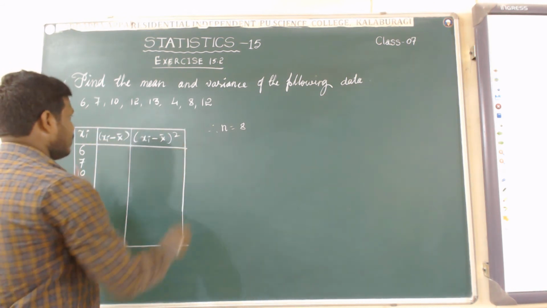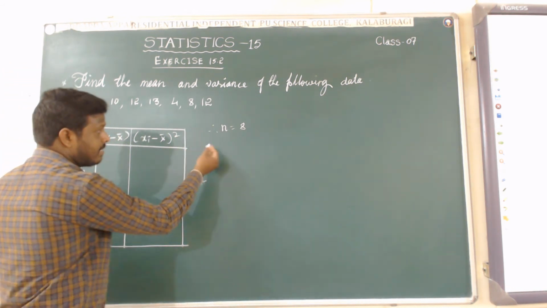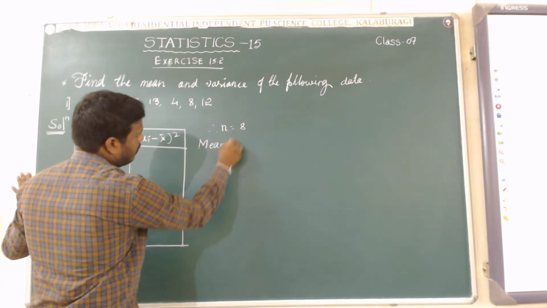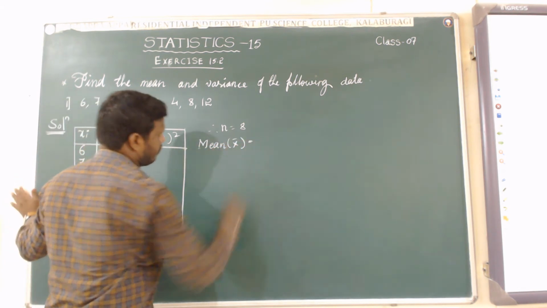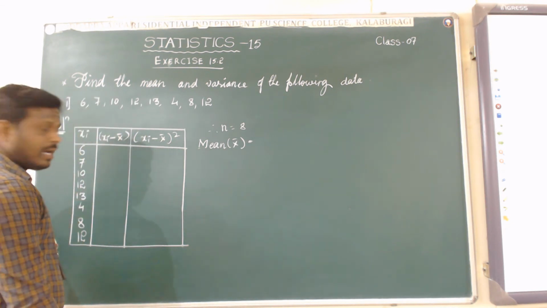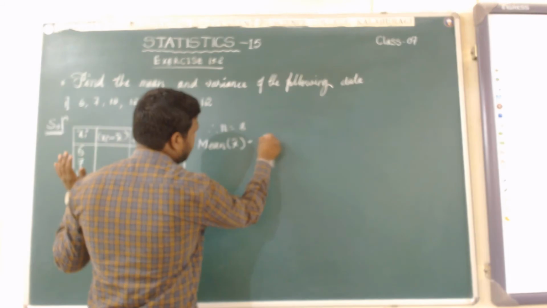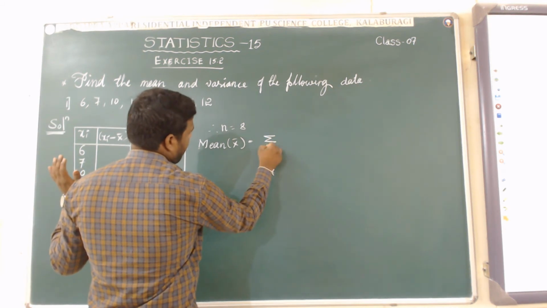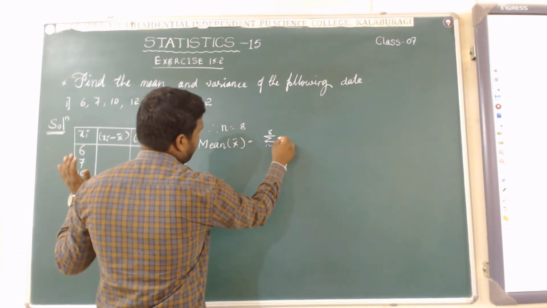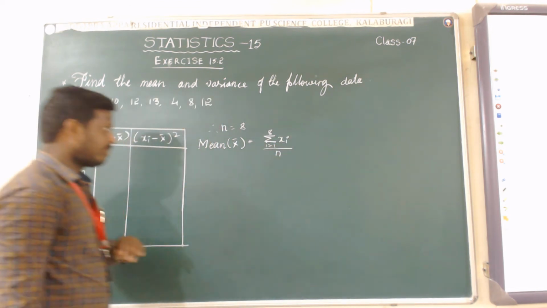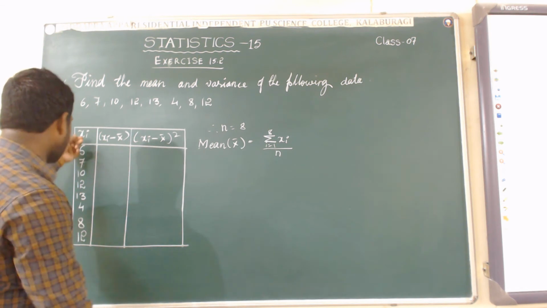Okay. Then how to find the mean? That is mean, x bar, equal to summation i equal to 1 to 8 xi divided by small n. The sum of xi means these are the given values.